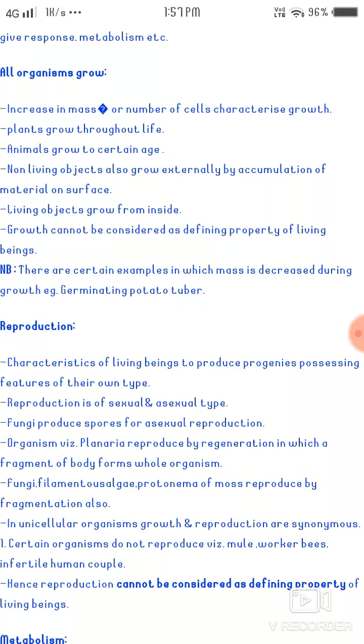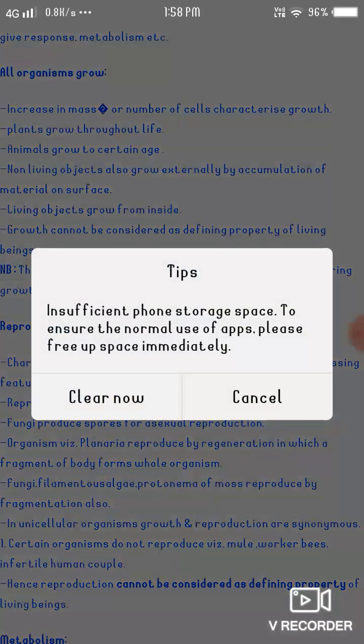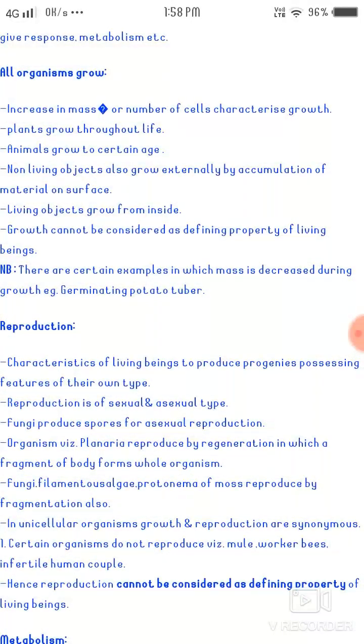As we all know, there are two types of reproduction. Fungi reproduce by spores, which is asexual reproduction. Planaria reproduce by regeneration, in which a fragment of the body forms the whole organism.